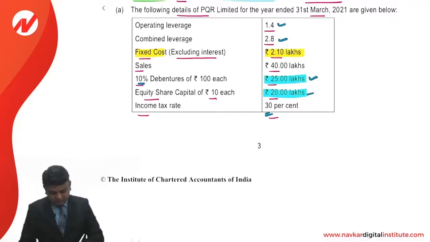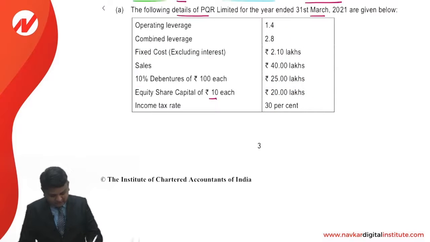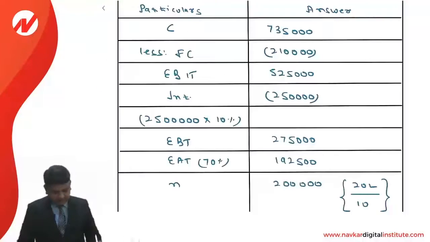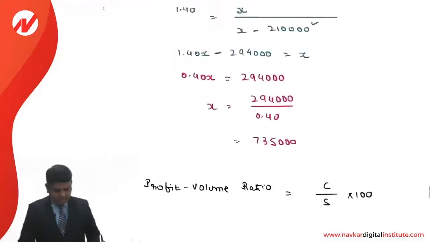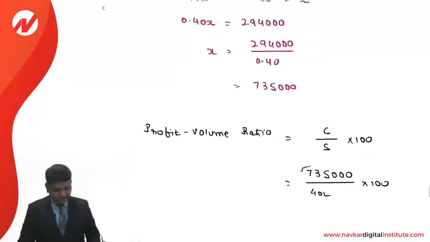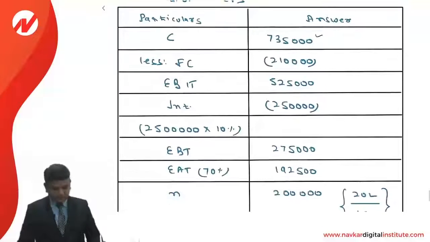What you can do, dear students, taking into account the information about the fixed cost and the degree of operating leverage, first of all you can compute the contribution, that is an amount of 7,35,000.